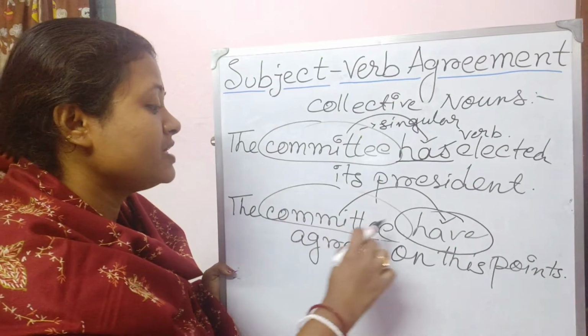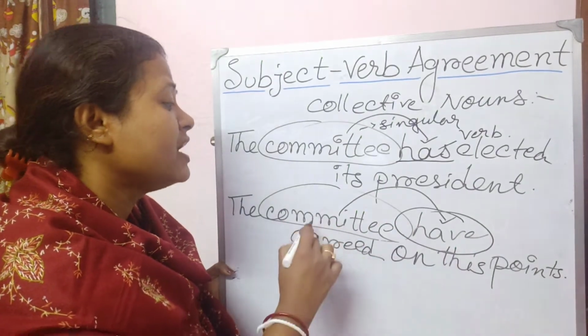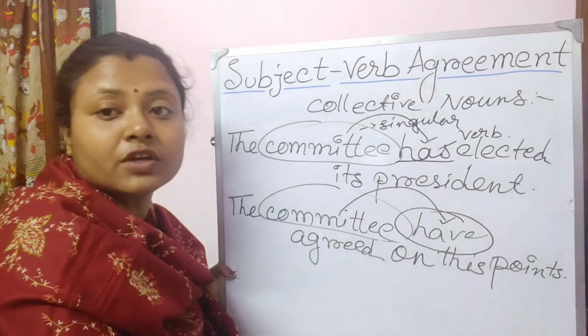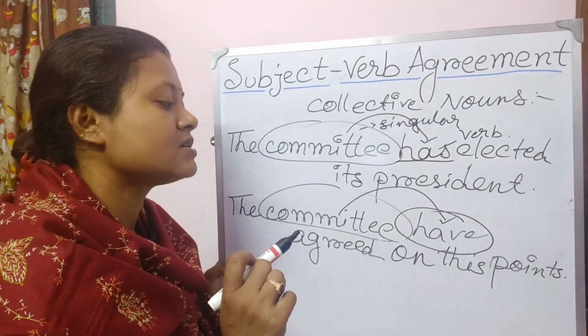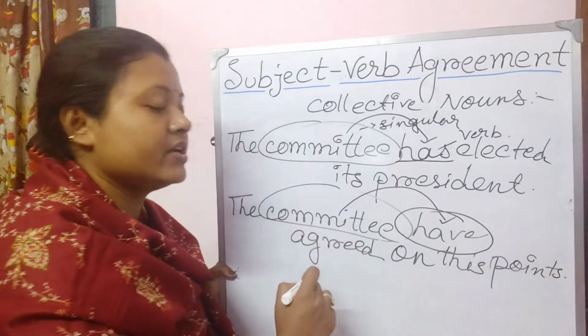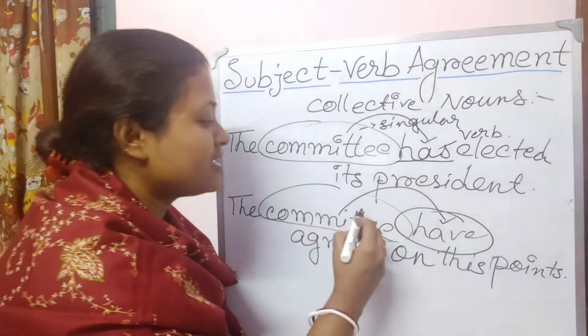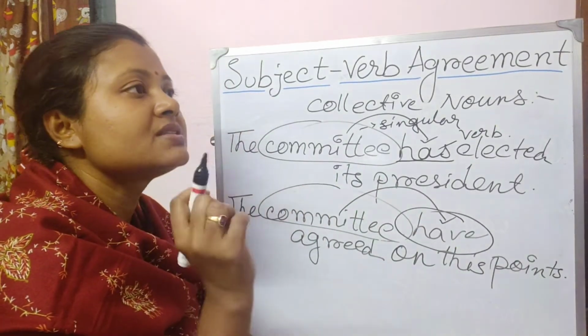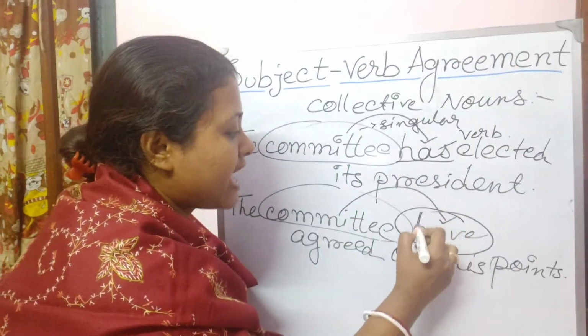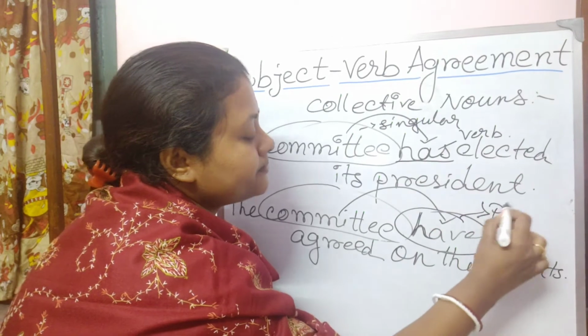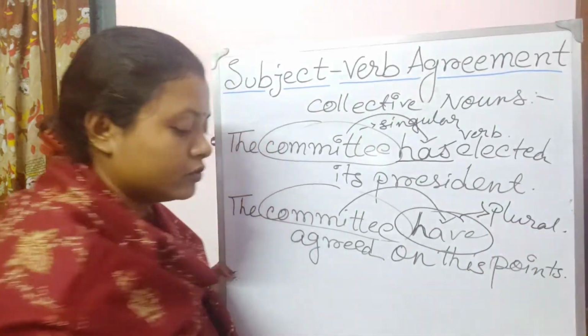So here, the committee have agreed on this point. The individual members of the committee, all the individual members of this committee, have agreed. They all have agreed. So that is why I have written over here have, plural. So the plural verb will follow.